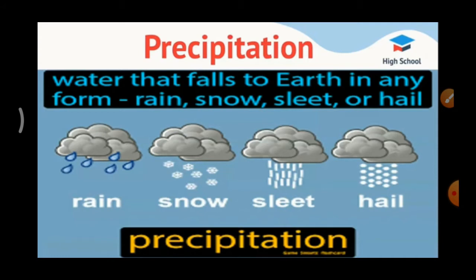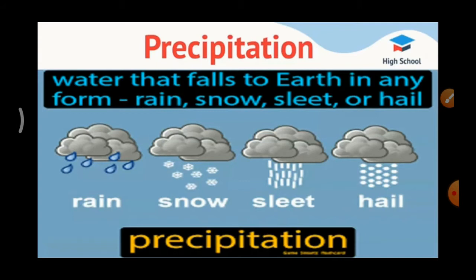Next one, hail. The precipitation which consists of round pellets of ice which are larger than 5 mm in diameter is called hail. So below 5 mm is called sleet. Above 5 mm it is called hail.